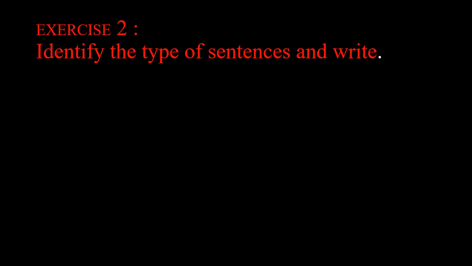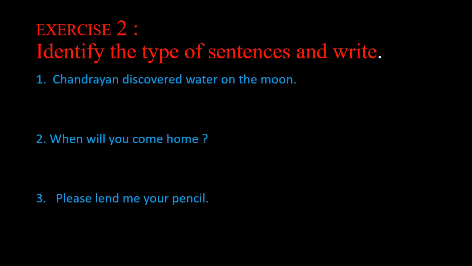Exercise 2. Identify the type of sentences and write. Question number 1. Chandrayaan discovered water on the moon. Here children, we have full stop, and if we have full stop we have two options, declarative sentence and number 2 imperative sentence.